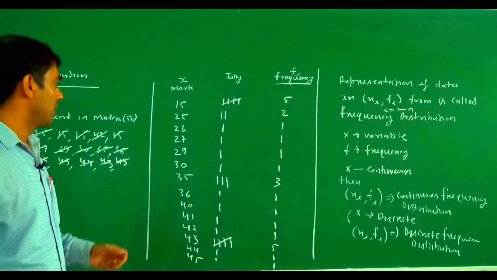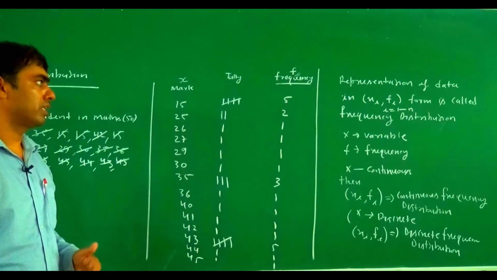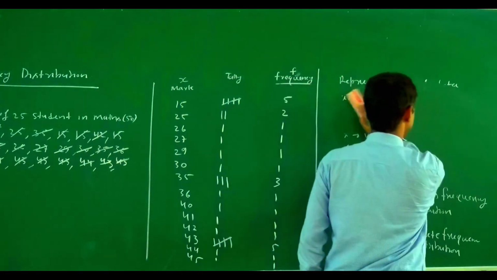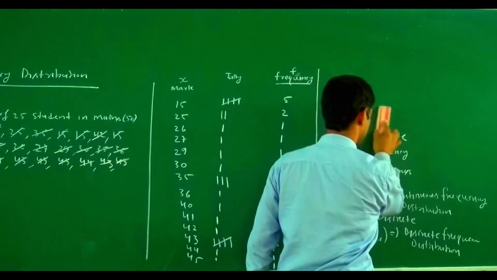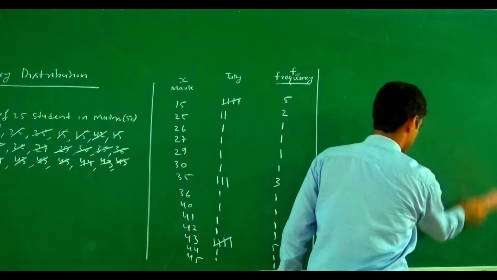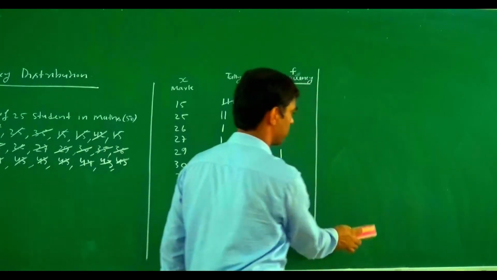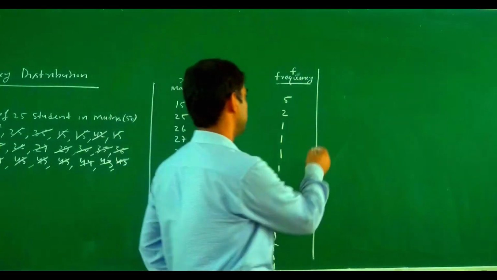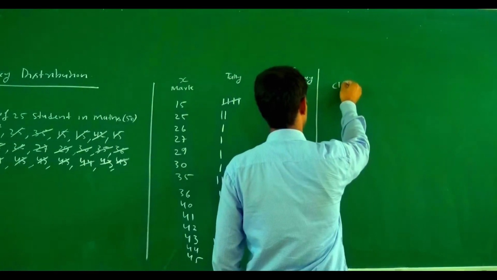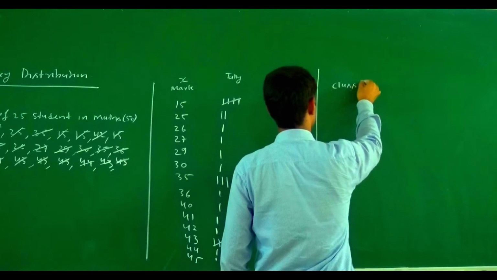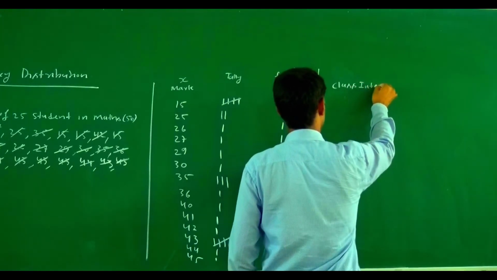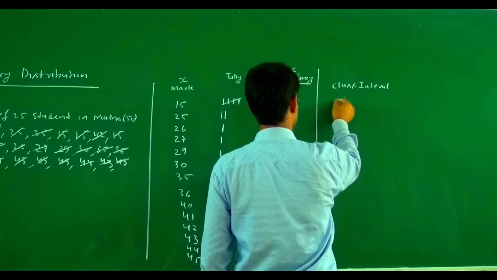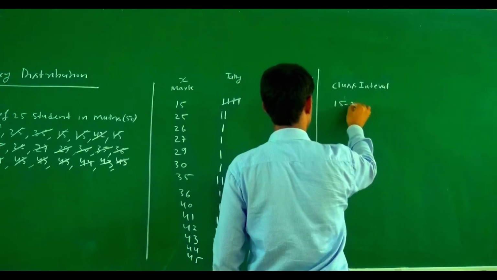Now, if we write this in a more systematic manner, in terms of class intervals, how do we write it? Here we write the class interval, meaning marks between 15 to 25.